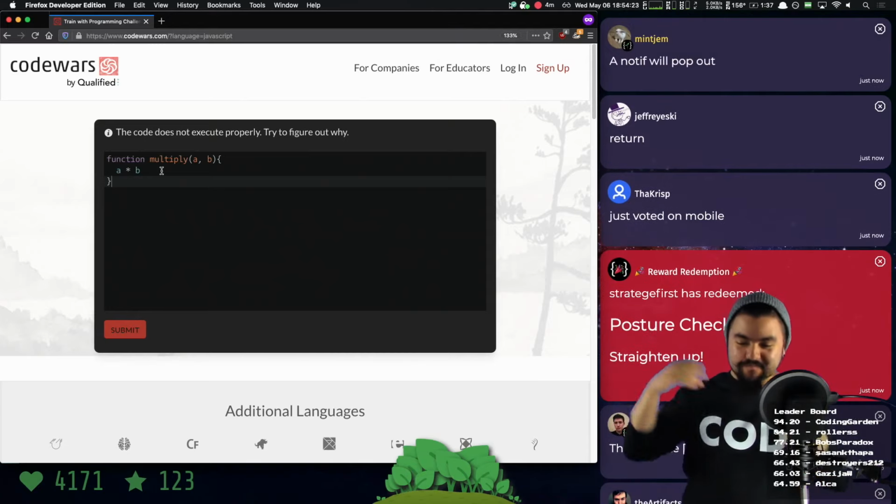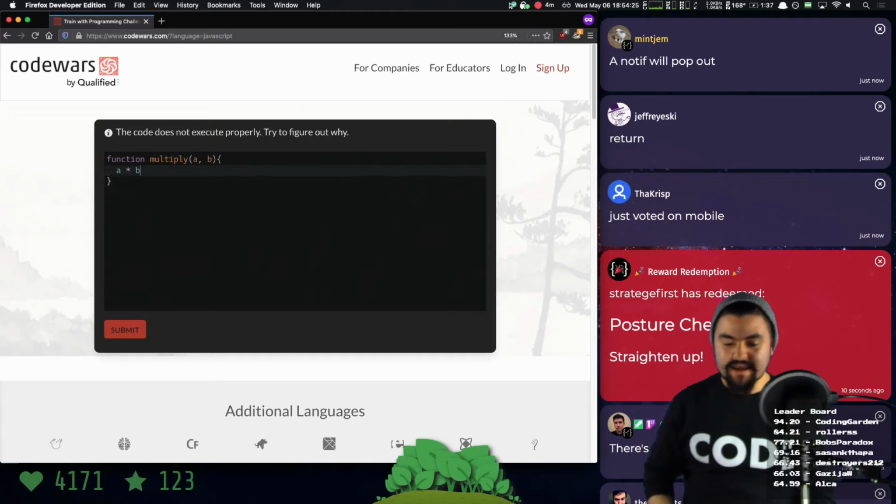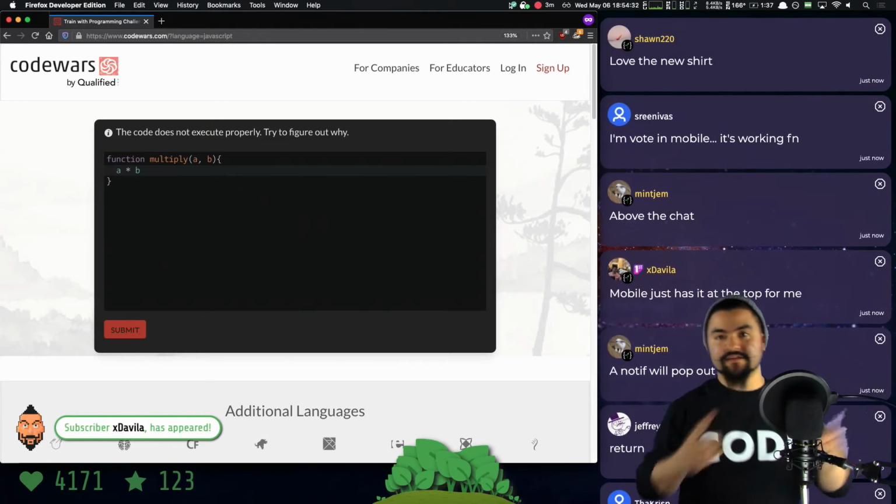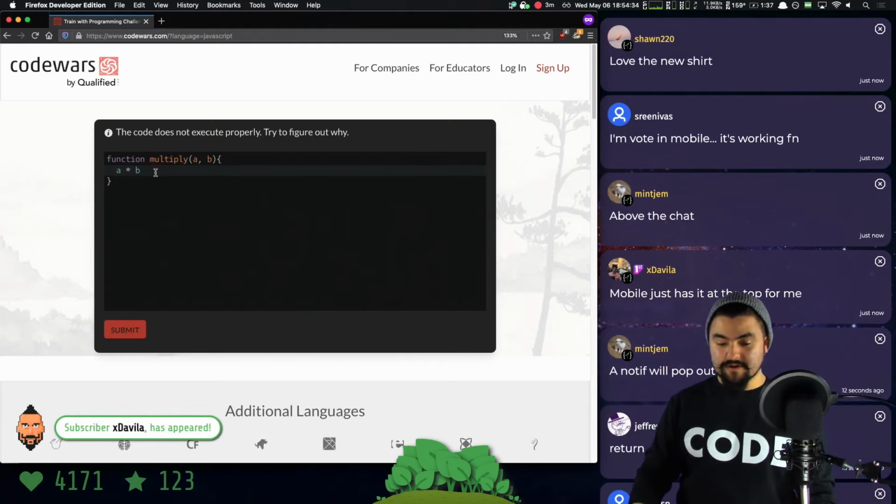Yeah, so Jeffrey has it. It's missing the return statement. And if you're new to coding, you may not have seen that, but basically when we write a function, we have to write the return keyword to get the value out of the function. So to fix this code, I have to put the return keyword.